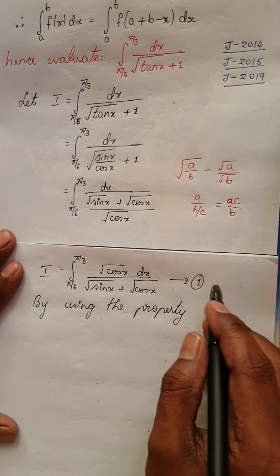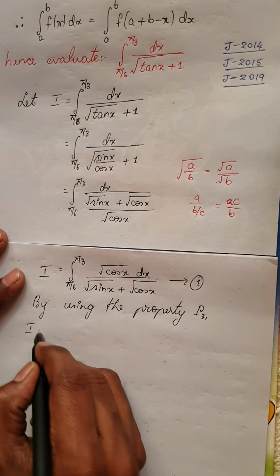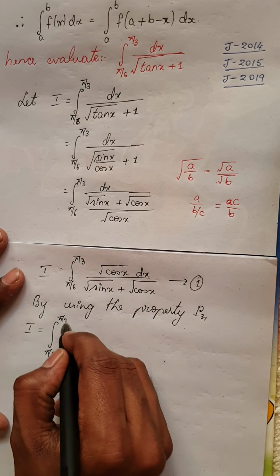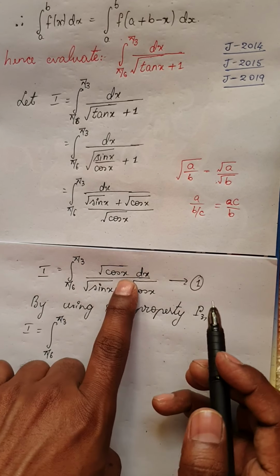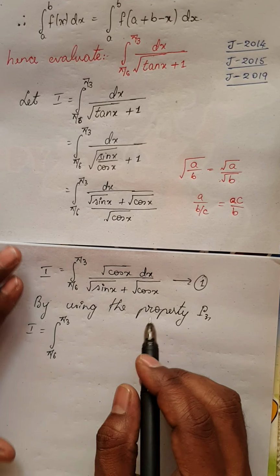which property? The property we just proved now, that is P3. Now I is nothing but, remember, the limits pi by 6 to pi by 3 do not change, and x can be replaced by a plus b minus x. Okay, please be very careful.